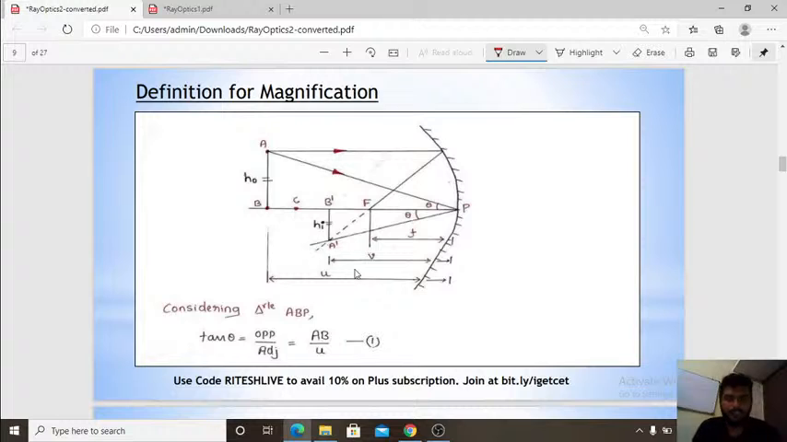Then magnification derivation. Magnification derivation is nothing but the same as a relationship between the height of the image and the object height. See the relation between these two.